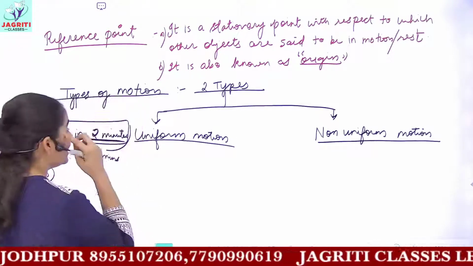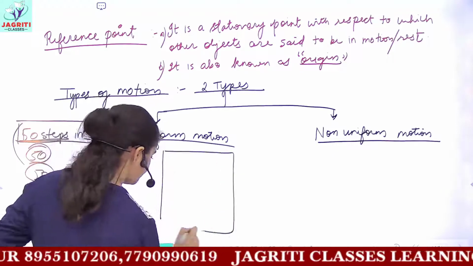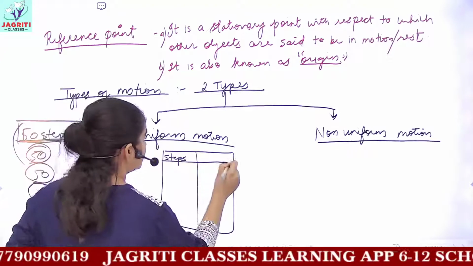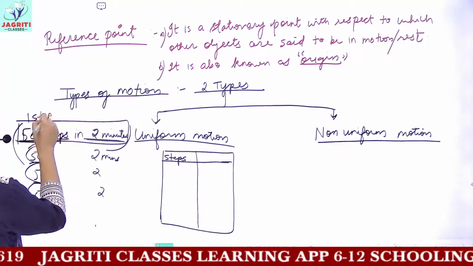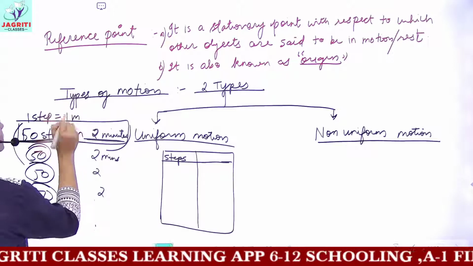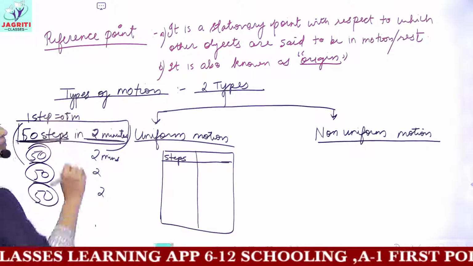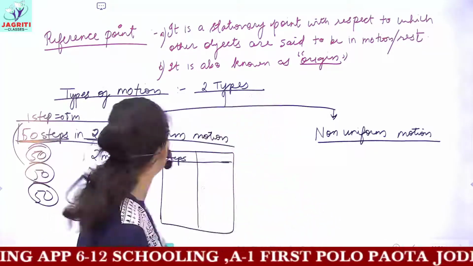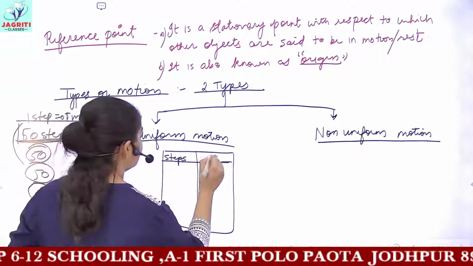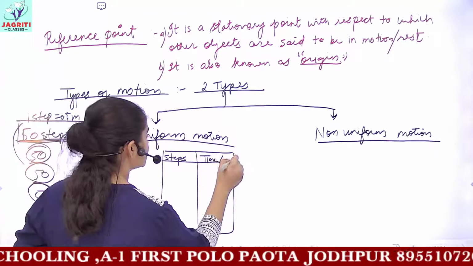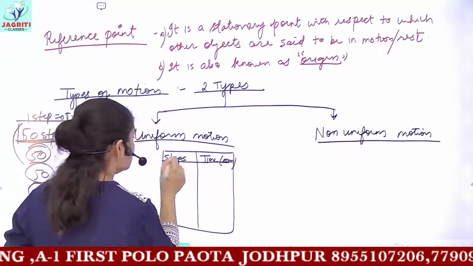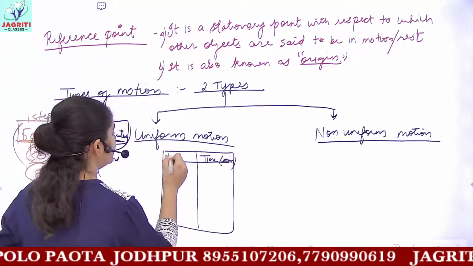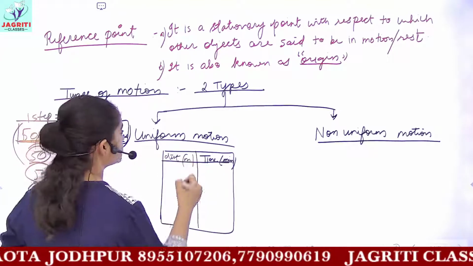That means if I try to draw a table between the number of steps, that is distance, you can write. Let's suppose one step here means 1 meter, or I can say 0.5 meter. Or one step of any object is of 0.5 meter. Then what do we infer? And here we are taking time in minutes. And now I'm not taking the number of steps, but we are taking distance traveled, and this distance would be in meters.